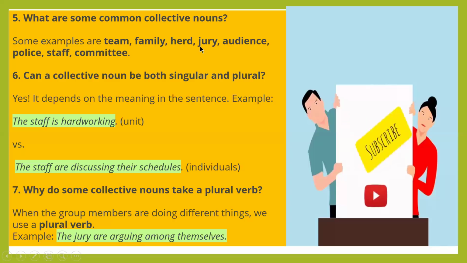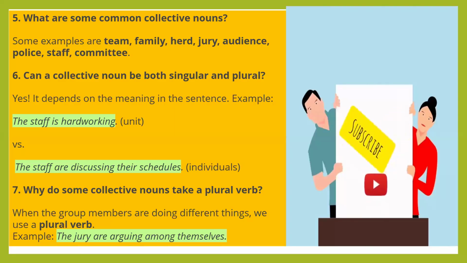So what are some common collective nouns? We have learned these: team, family, herd, jury, audience, police, staff, committee. Can a collective noun be both singular and plural? Yes, it depends on the meaning in the sentence. The staff is hardworking as a unit. The staff are discussing their schedules, meaning individuals act as individuals.